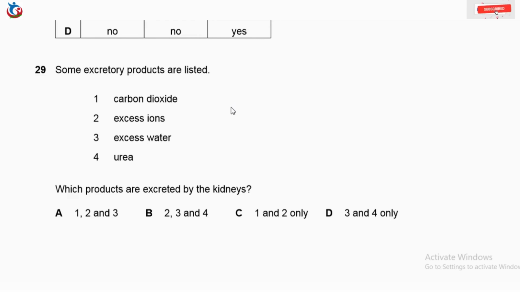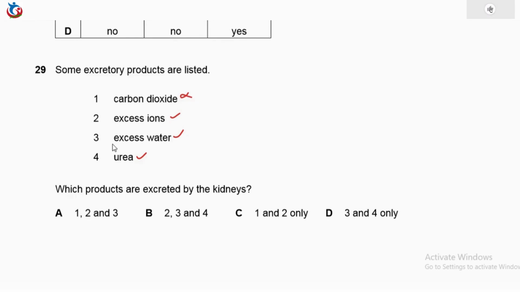You should take note that in the kidney, there is excretion of excess ions, excess water, and urea, but carbon dioxide is not excreted by the kidney. That one is by the lungs.